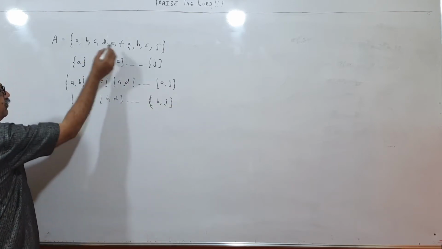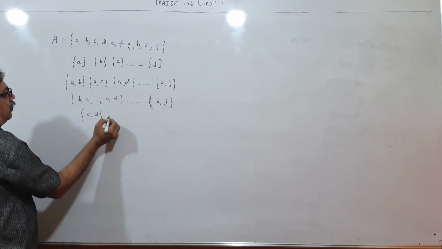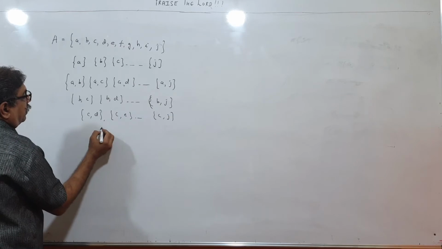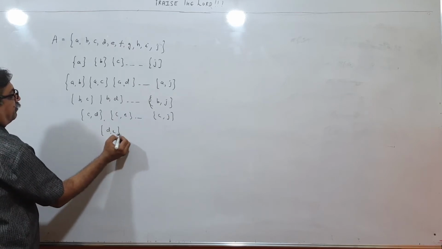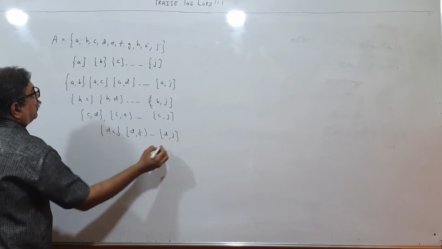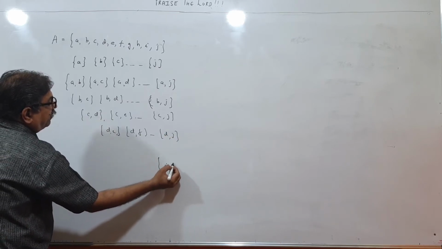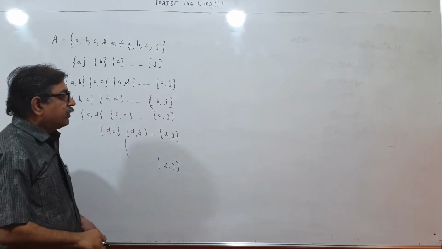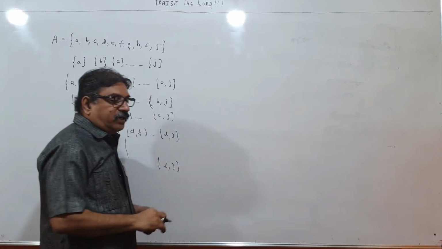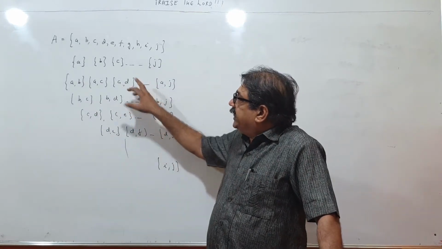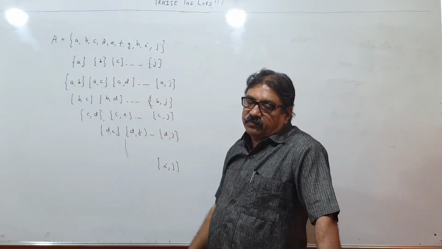Then I will have C, C, C, D, C, E up to C, J. Then I will have D, E, D, F up to D, J. And finally I will have I, J. So far, then, E, F will consider all those things. So children, now you can find out and estimate. This will become a very difficult task as the number of elements in A increases.